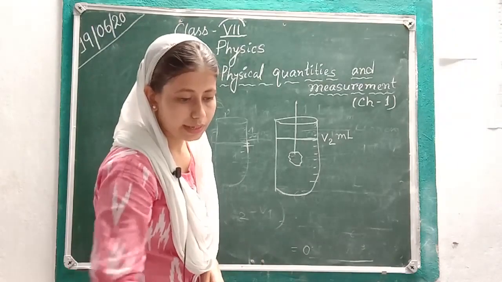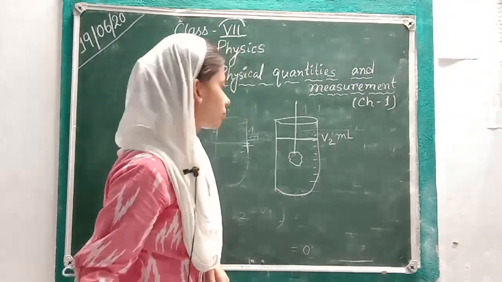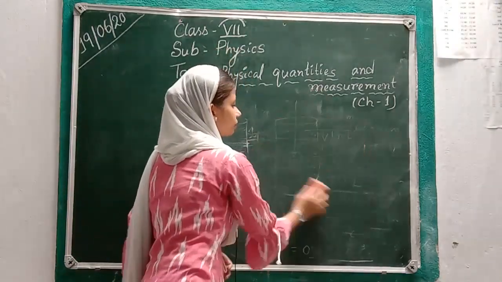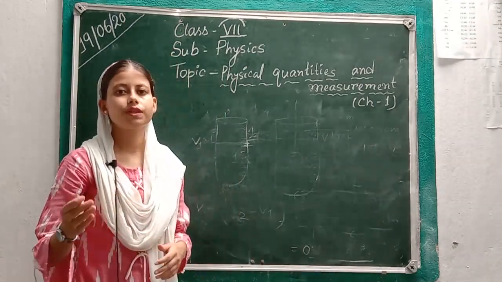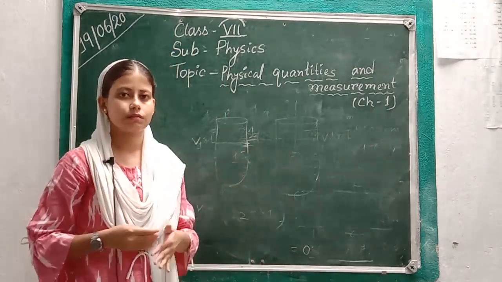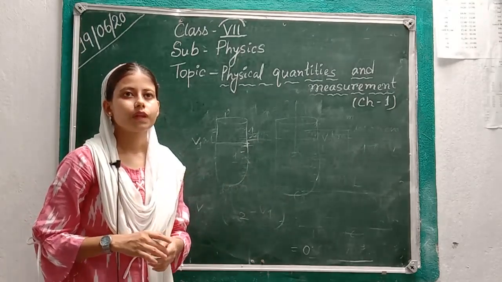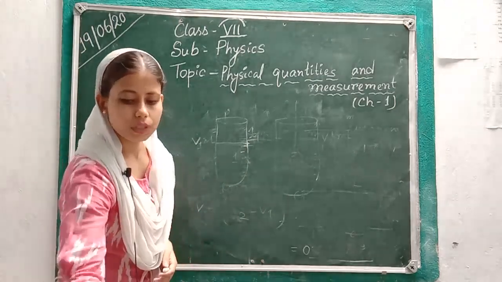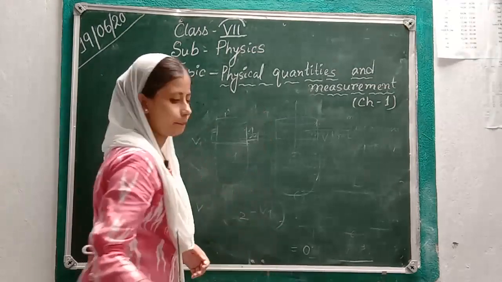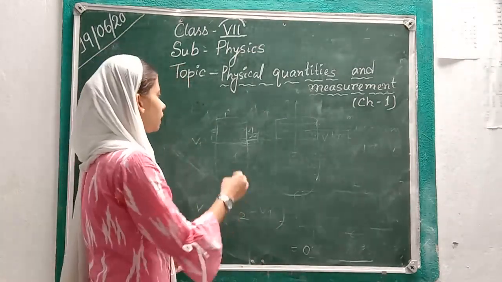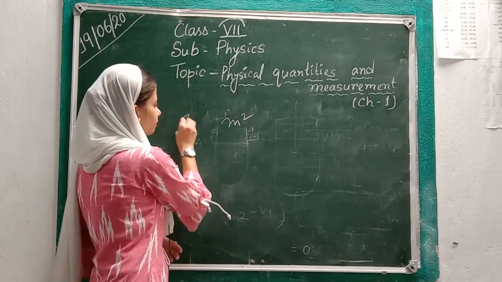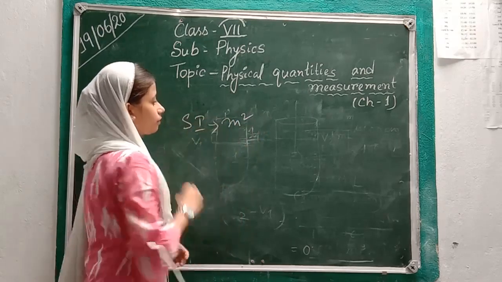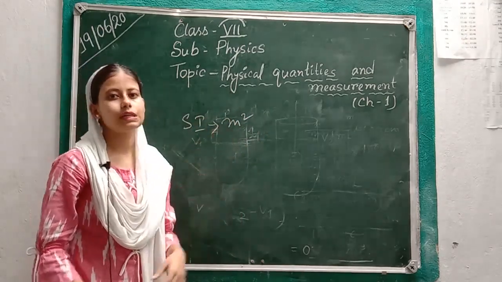Now the next thing is area. How to measure area? We know that area is the measure of the region inside a closed line. What is the SI unit of area? The SI unit of area is meter square.